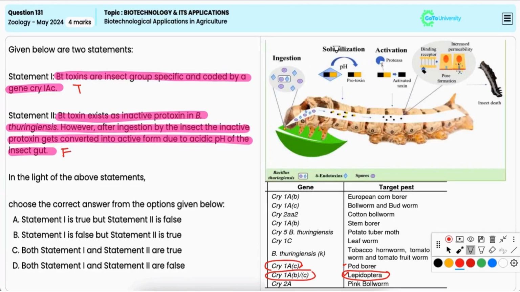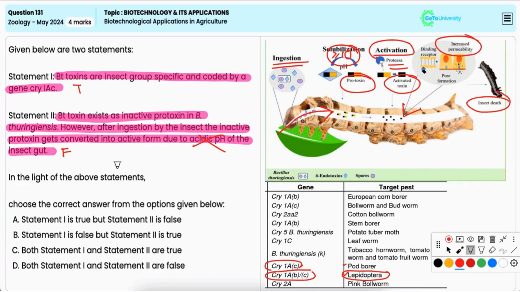Now, Bt toxin is synthesized as an inactive protoxin in the bacteria, and upon ingestion by the insects, the alkaline conditions and not acidic in the gut activate the toxin by cleaving it, and this active toxin binds to specific receptors in the lining of the gut, causing cell lysis and eventual death of the insect. So, statement 1 is true, but statement 2 is not.